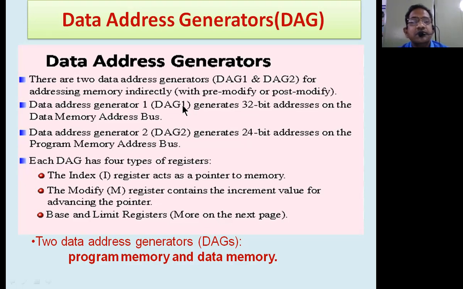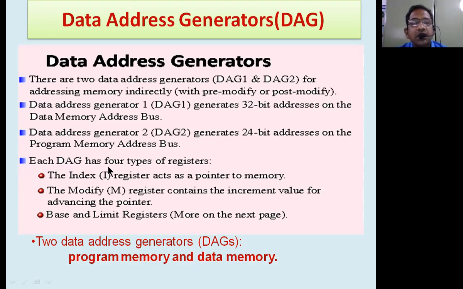Using these registers, we access the memory indirectly with pre-modify and post-modify modes. Then data address generator 2 is normally meant for the program memory address bus, which generates 24-bit addresses on the program memory address bus. So these bit sizes are going to be fixed.